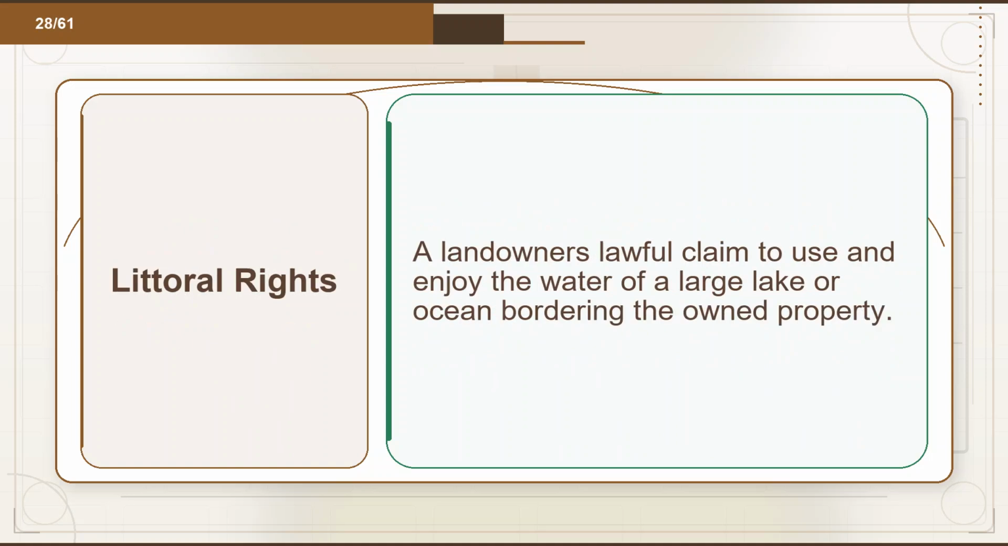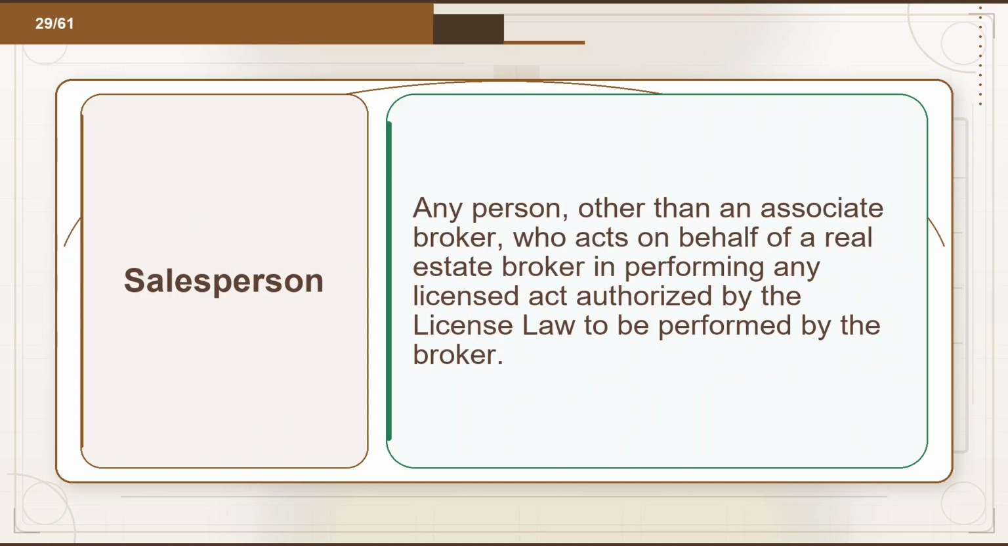Flashcard 28. Term: littoral rights. Definition: a landowner's lawful claim to use and enjoy the water of a large lake or ocean bordering the owned property. Flashcard 29. Term: salesperson. Definition: any person, other than an associate broker, who acts on behalf of a real estate broker in performing any licensed act authorized by the license law to be performed by the broker.